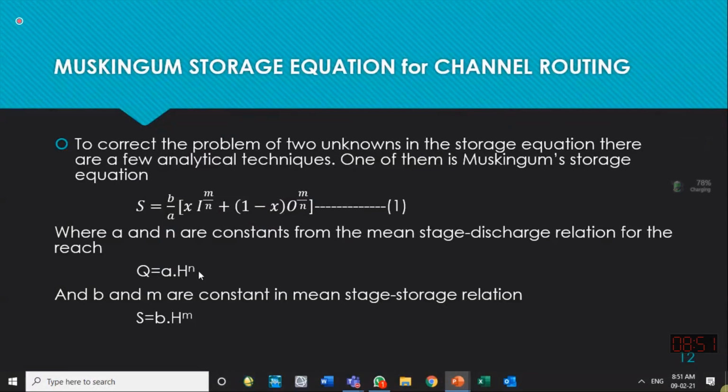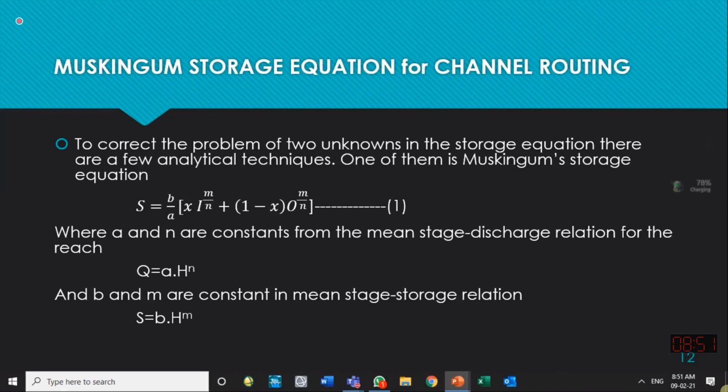If I remind you of Manning's equation, velocity is equal to 1 over n, R power 2 by 3, S power half, for a certain channel having a constant slope S. So S becomes constant, and n for a certain channel is usually constant. So velocity is equal to some constants times R power 2 by 3. R is the hydraulic radius.